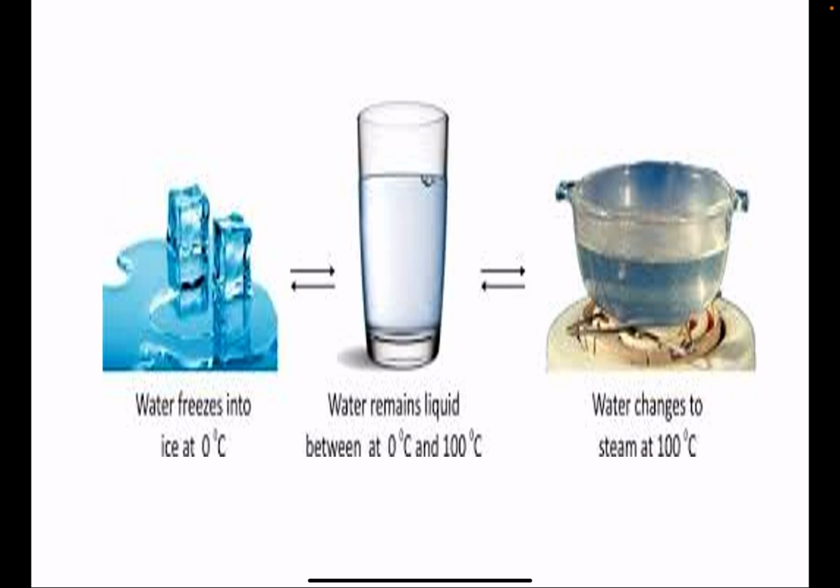Now you can see these arrows. The arrows are going in both directions, right also and left also. That means they are interconvertible. It means ice can change to water and water can change to ice. Similarly, water can change to steam and steam can change back to water. How is it possible? Let's understand.